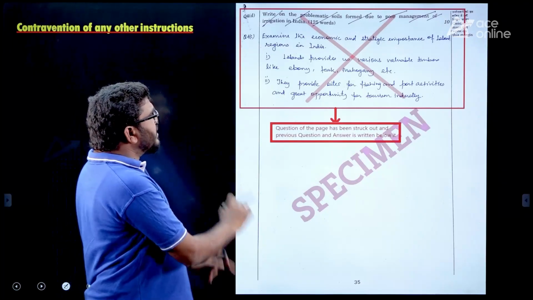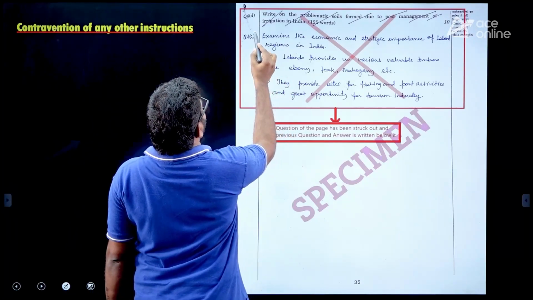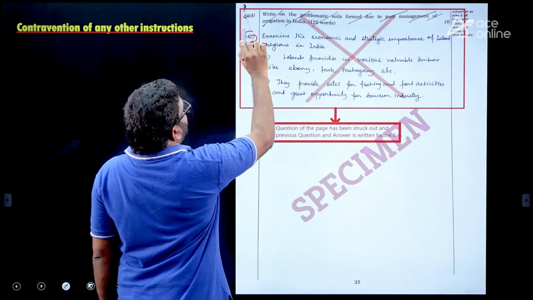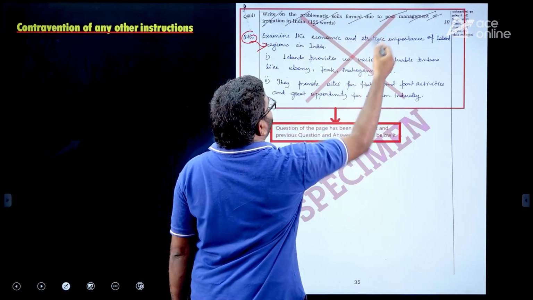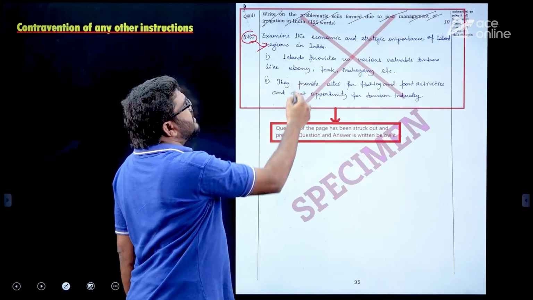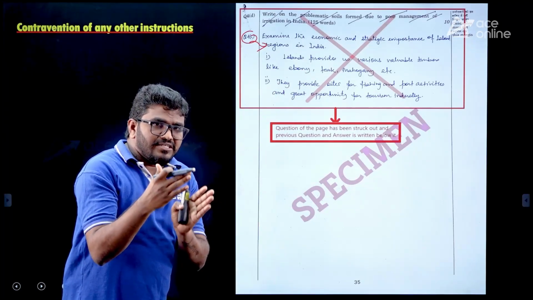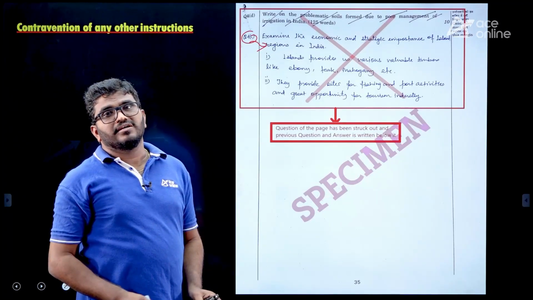Now listen, this is very important. See, this is a question related to 4C, and the solution is related to 4C. He has written it below the 4D question. See, he struck off the 4D question and wrote the 4C answer here. That is not acceptable. You should write the answer within the space given by UPSC.